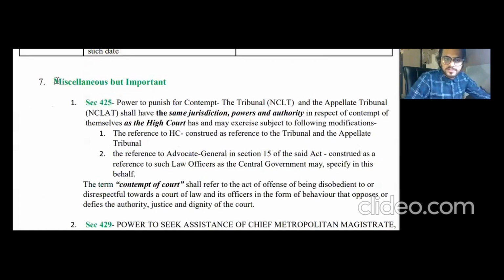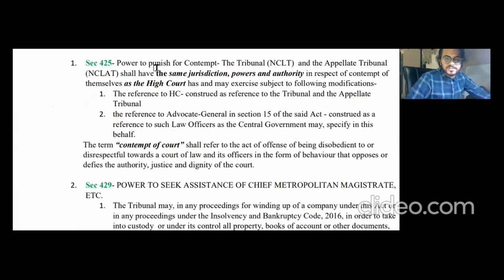Yes, miscellaneous provisions. These are miscellaneous provisions, but very important. So I recommend you not to miss these. Section number 425 basically talks about the power to punish for contempt. Contempt of court shall refer to the act or offense of being disobedient to or disrespectful towards the court of law and its officers, in the form of behavior that opposes or defies the authority, justice and dignity of the court.